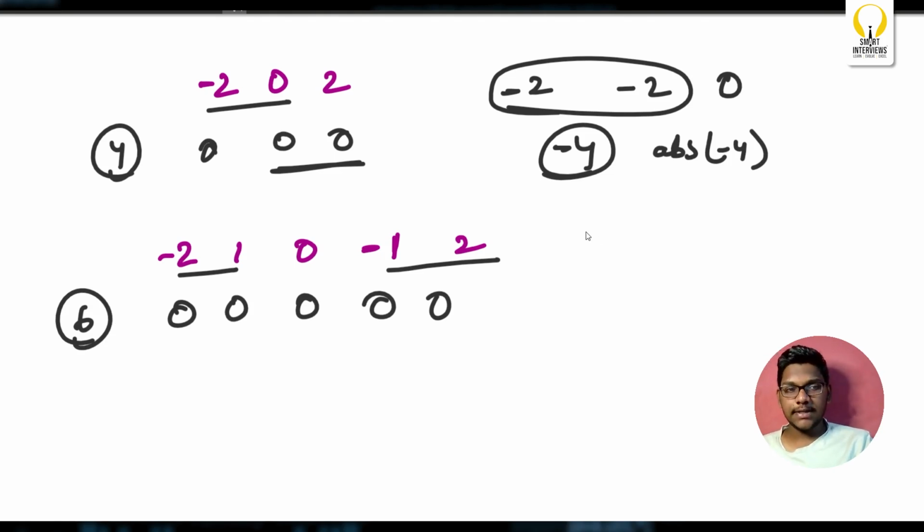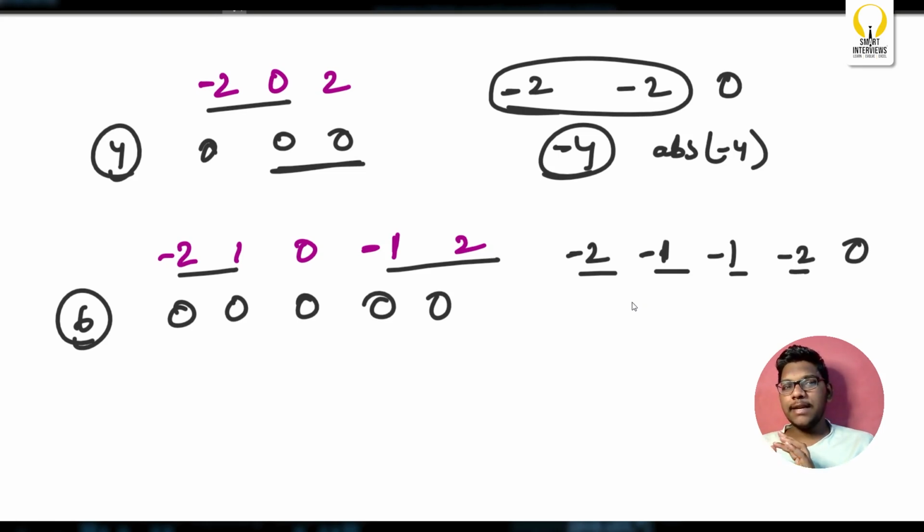Again, we'll do a simple prefix sum. -2, -1, -1, again -2, 0. Now what's the answer? -4. 6. So yes, it is now working.